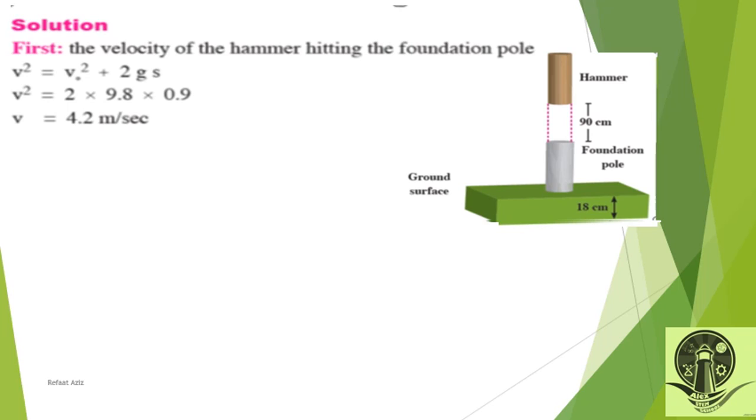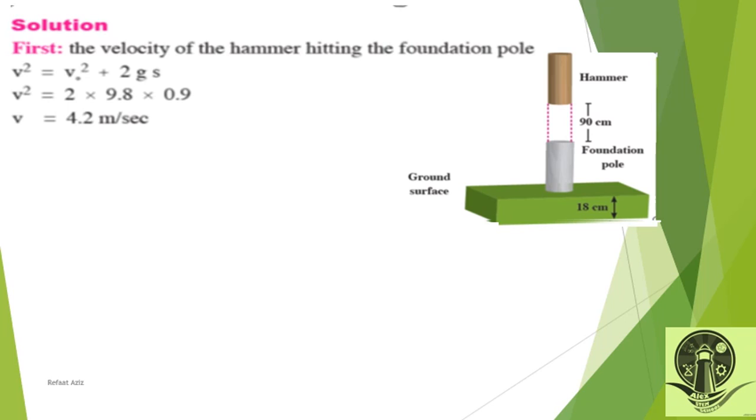Please take care of units. Then v naught is 0. v squared equals v naught squared plus 2gs. This is a kinematic rule. v squared equals 2 times 9.8 times 0.9. 90 centimeters divided by 100 is 0.9. Then the final velocity is 4.2 meters per second after taking the square root.